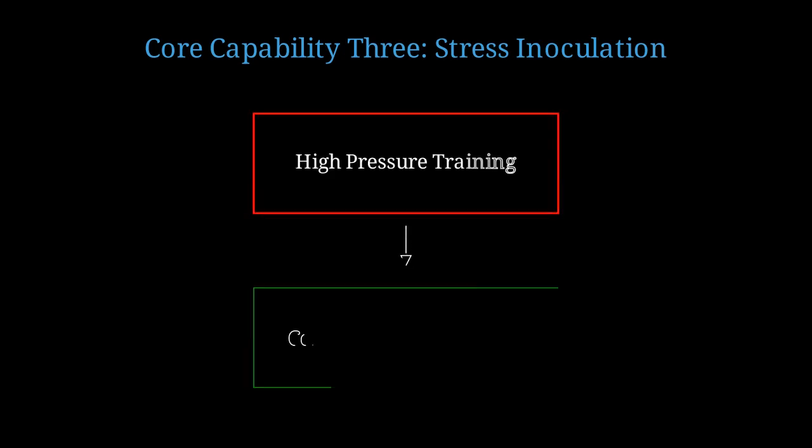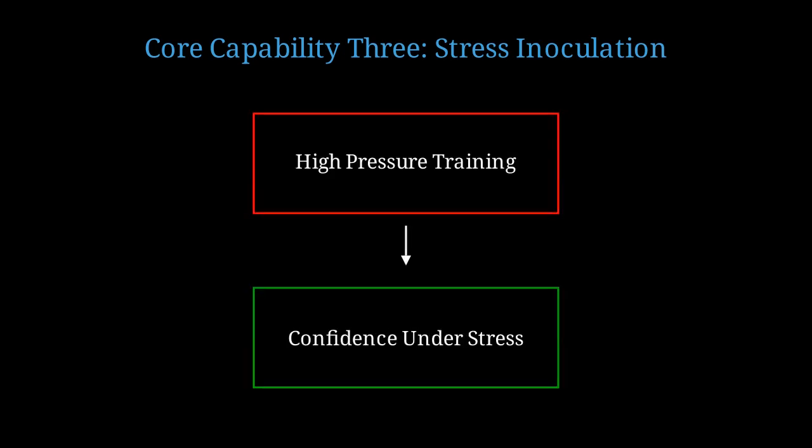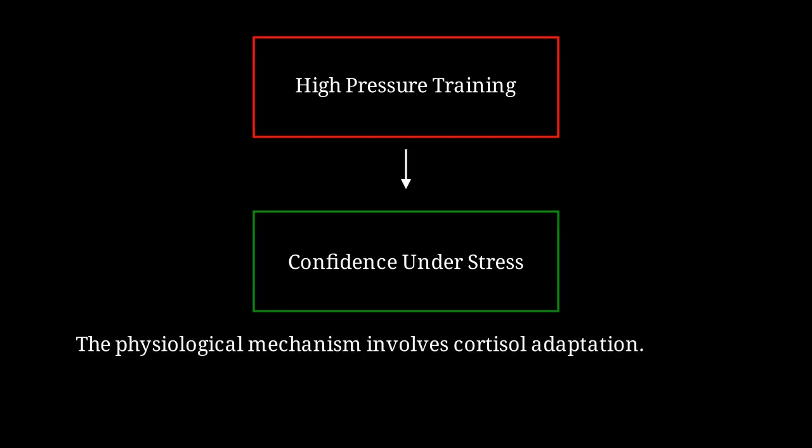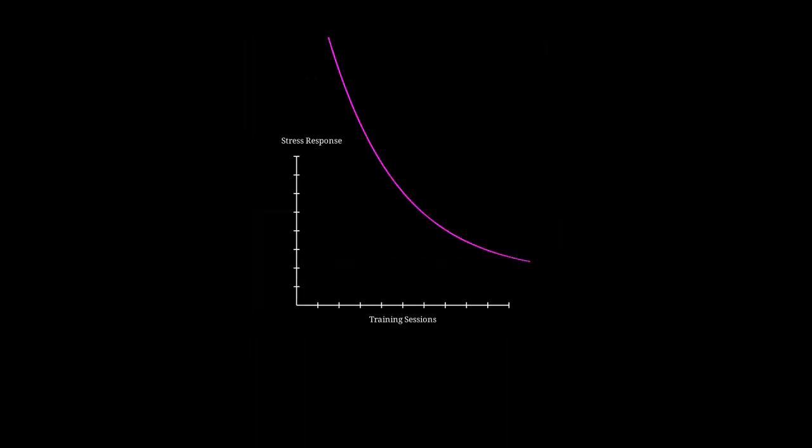The third core capability is stress inoculation. The AI creates psychological pressure similar to real examinations. The principle is straightforward. Training under pressure builds confidence under pressure. This is stress inoculation theory from psychology. The physiological mechanism involves cortisol adaptation. Repeated exposure to manageable stress builds resilience. With repeated practice, the stress response decreases exponentially. After 5 to 10 sessions, anxiety reduces by 60 to 70%.